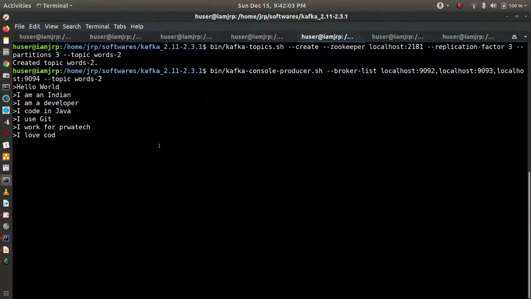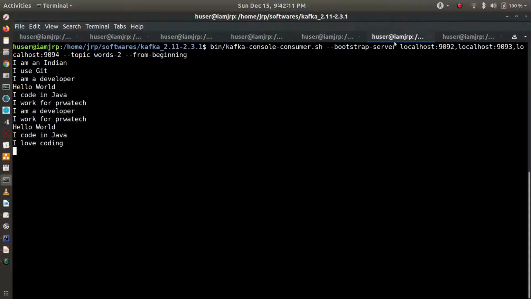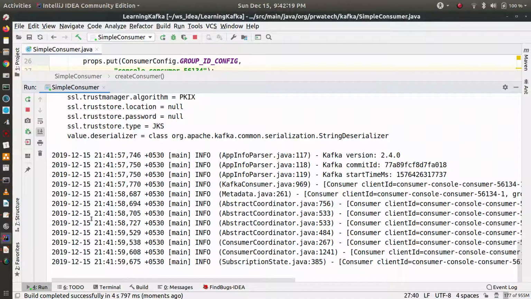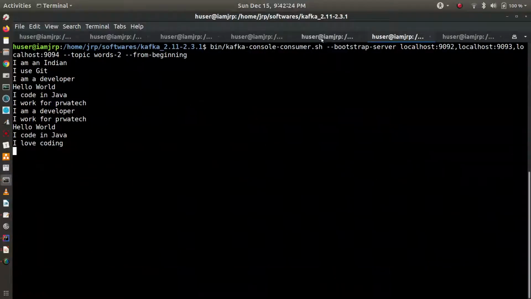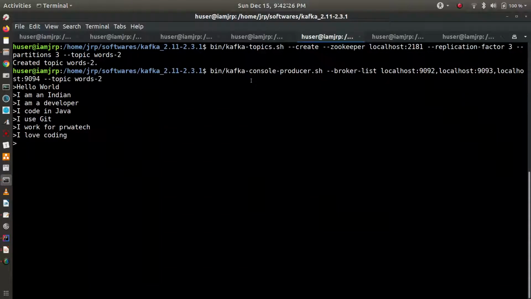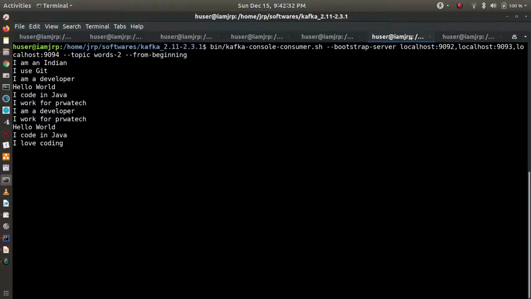Okay, my consumer is ready. Now I love coding. Okay, I will publish this data. It's published. Now let's see, in the console consumer it is there. Then this line, I love coding, won't be present in our IDE. See, there is no message coming to that IDE. Now let's publish some more data like message one. Okay, in the console consumer message one didn't come, so it must have been consumed by the IntelliJ consumer.